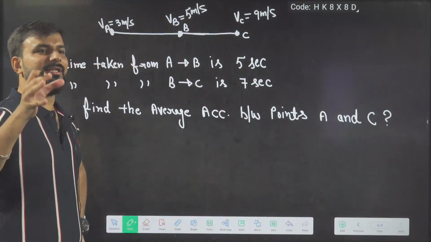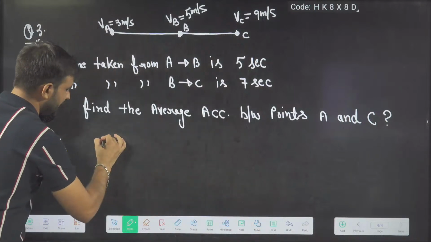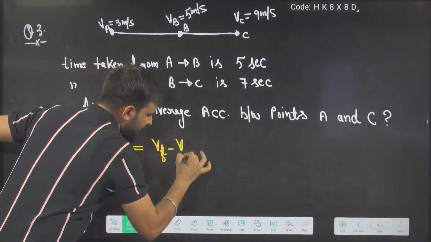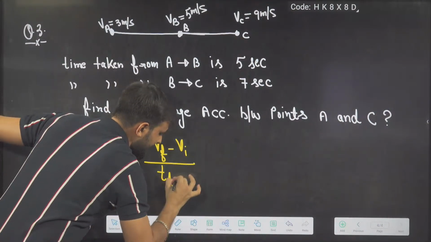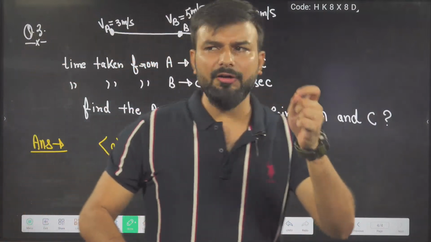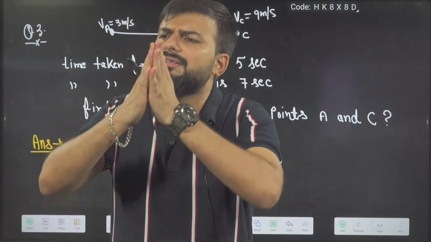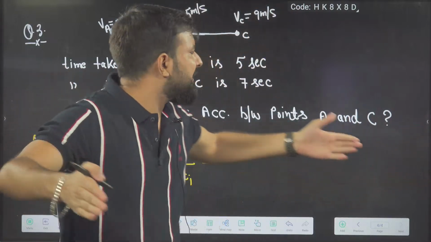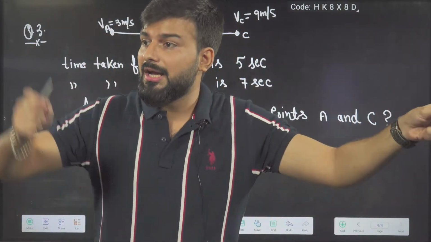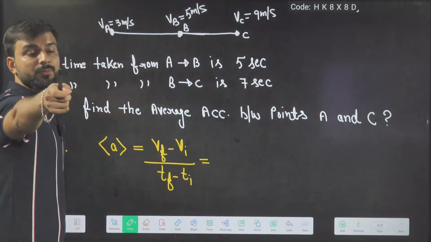So beta, tell me what is the formula of average acceleration? The formula of average acceleration is V final minus V initial upon T final minus T initial. I think everyone knows this. In the beginning of teaching average acceleration, I taught you that it doesn't matter what is happening inside. It only cares about the initial and the final point's velocity. So which one is the initial point?